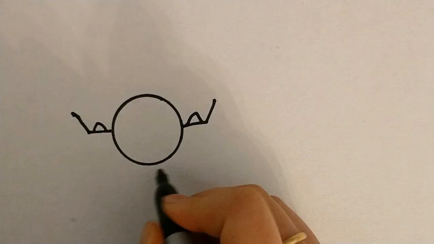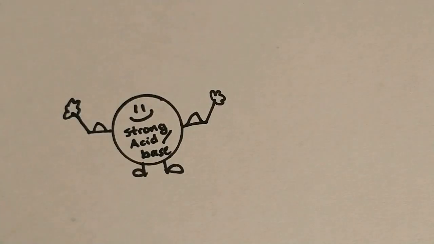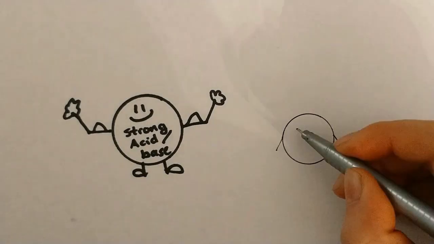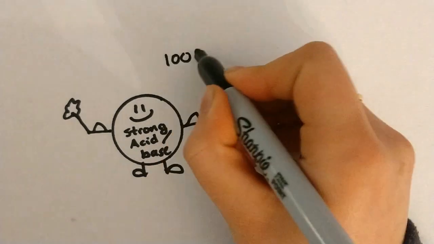When speaking in terms of strengths of acids and bases, they were either strong or weak. Strong acids and bases dissociate 100% in water, while weak acids and bases dissociate less than 100%. When weak acids and bases react, they form equilibriums where the forward and reverse reaction balance out.